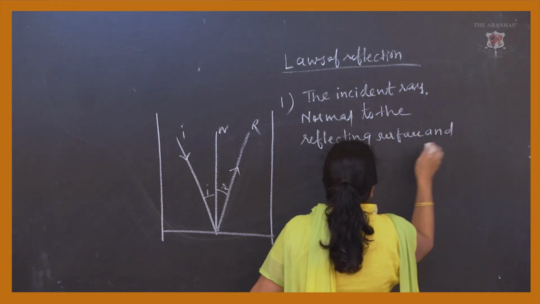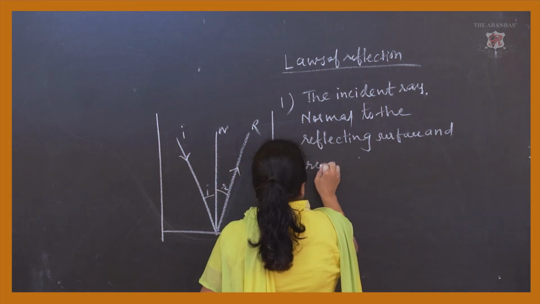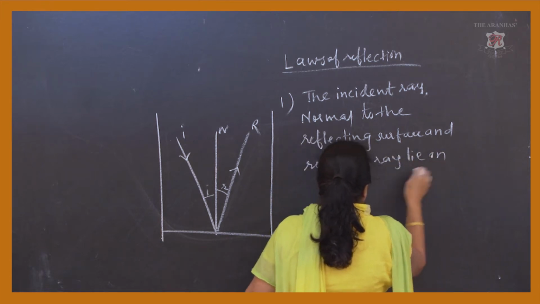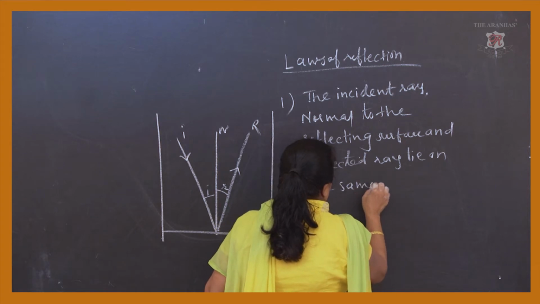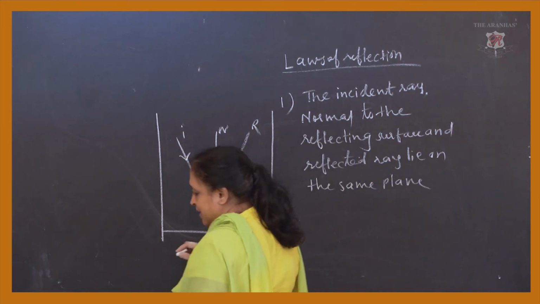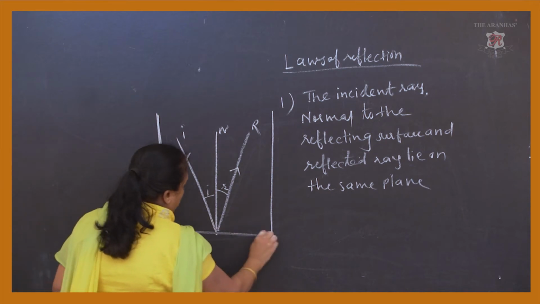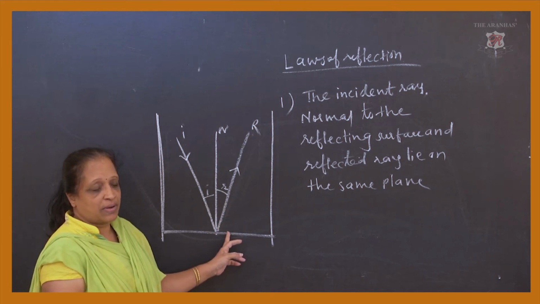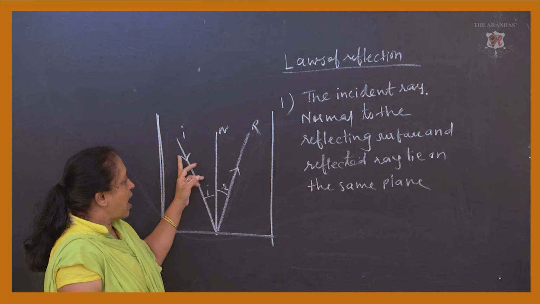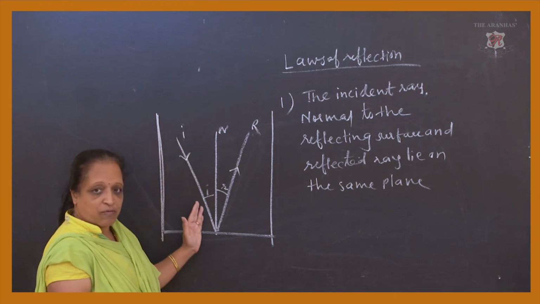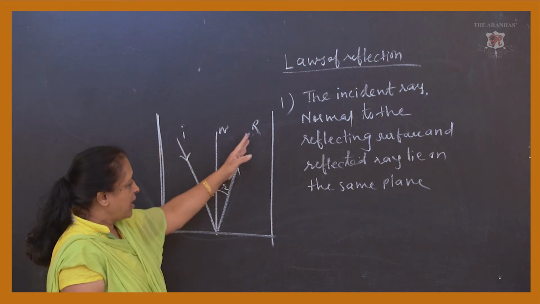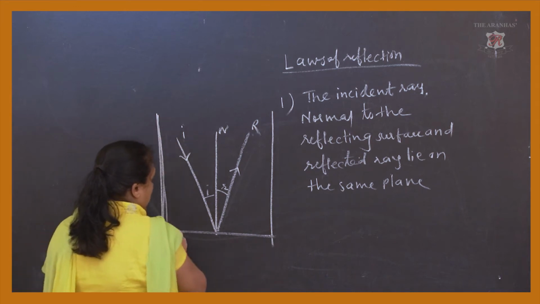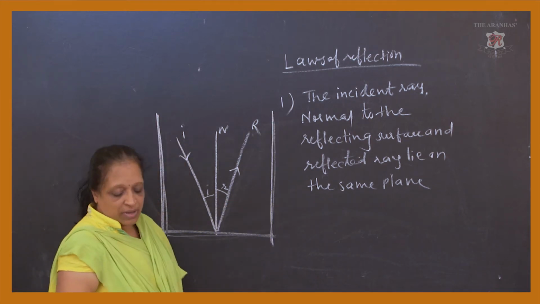and the reflected ray lie on the same plane. And plane is nothing but the space occupied by the ray of incidence, normal, and the ray of reflection, that is R. So the incident ray is where the rays are falling on the plane surface, and the normal and the reflected ray lie on the same plane.